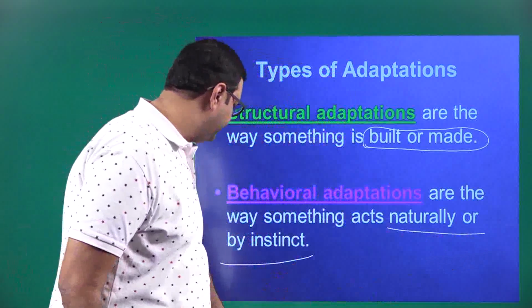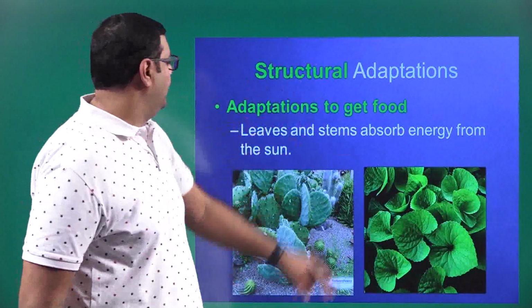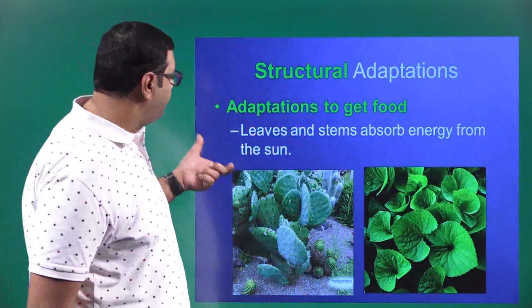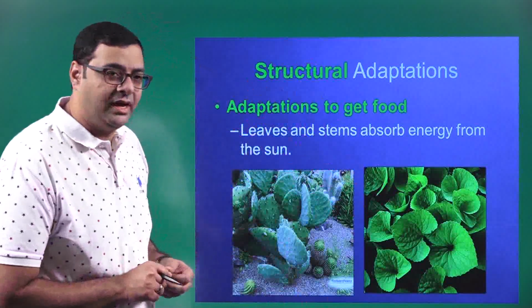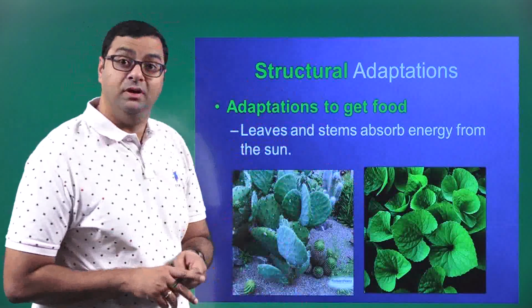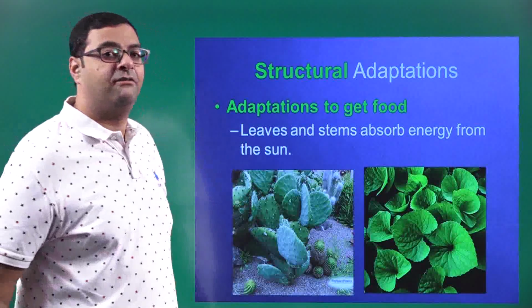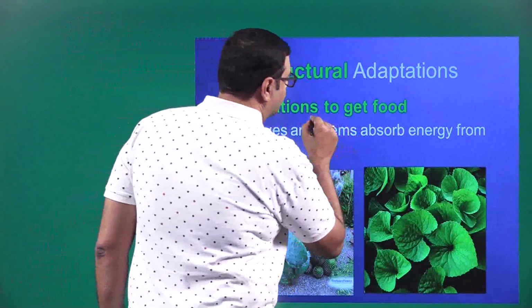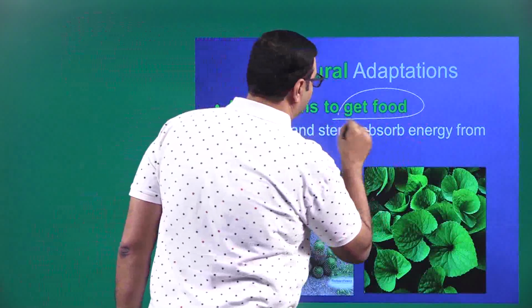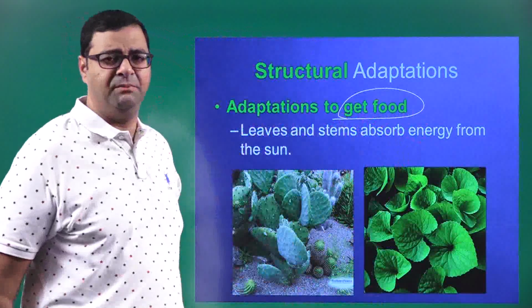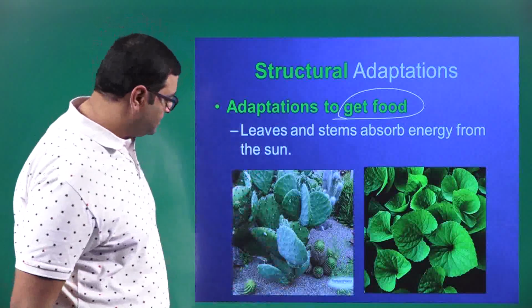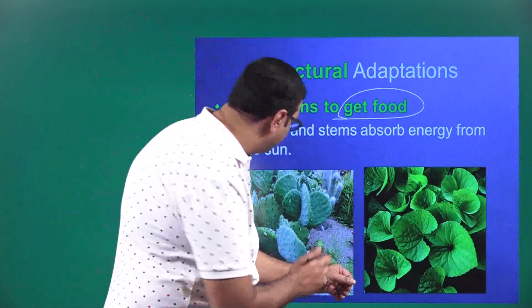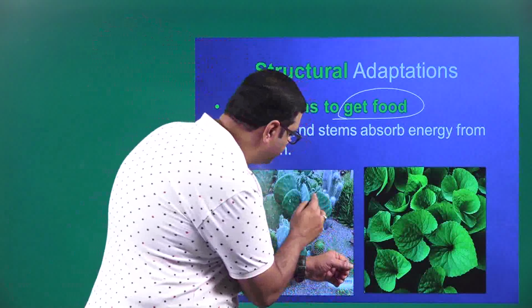Moving on, structural adaptations. Plants undergo structural adaptations to get food. Food is a major part for the plant, a major issue. Now if you see this, you have a cactus plant here.